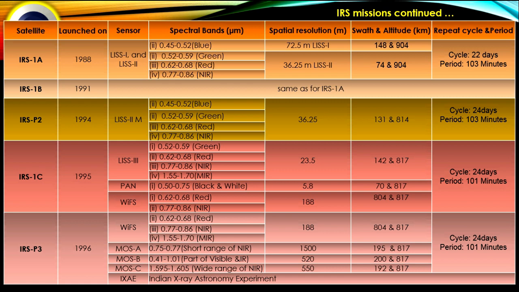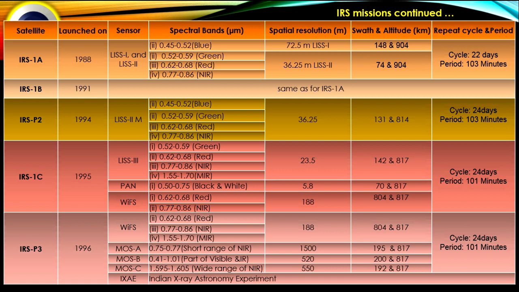In case of IRS-P3, it is launched in 1996. It has the sensors WiFS, MOS-A, MOS-B, MOS-C, and IXAE, 5 different sensors. In WiFS, spectral bands are red, near infrared, and mid infrared.